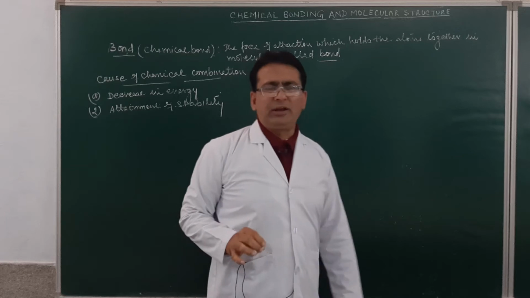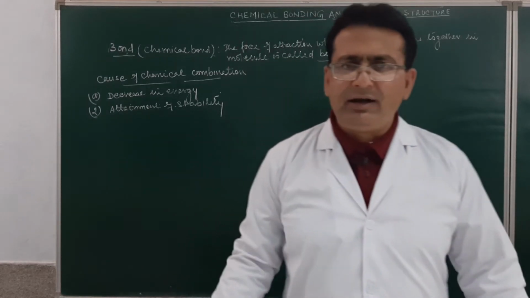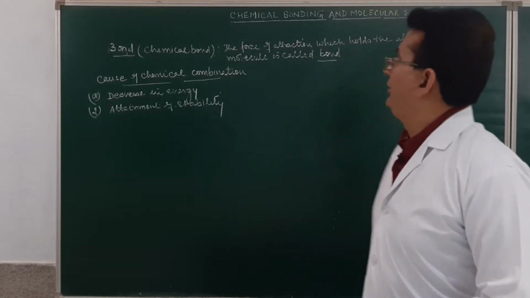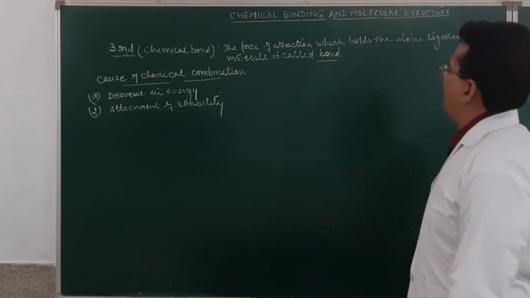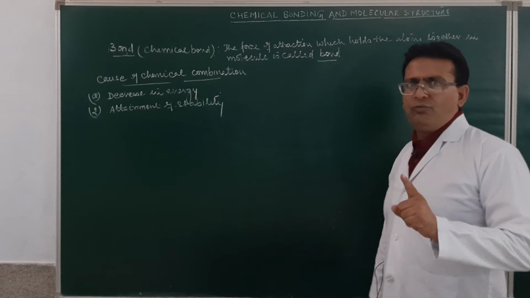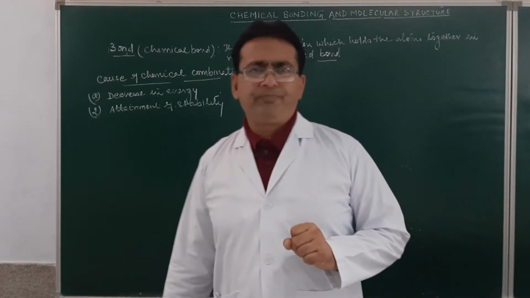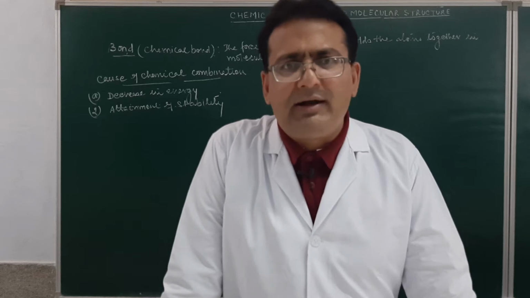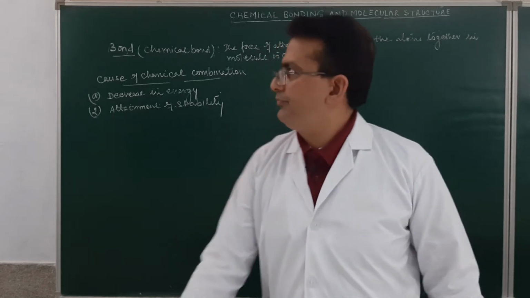What is the cause of chemical combination? Decrease in energy and the attainment of stability. Which chapter have we studied? We started chemical bonding and the molecular structure. What is the chemical bond? The force of attraction which holds the atoms together in a molecule is called a chemical bond.